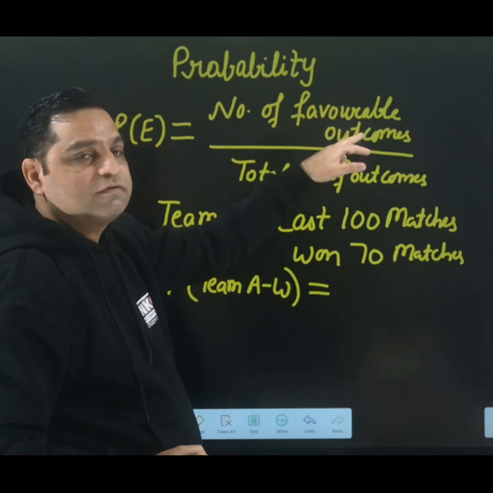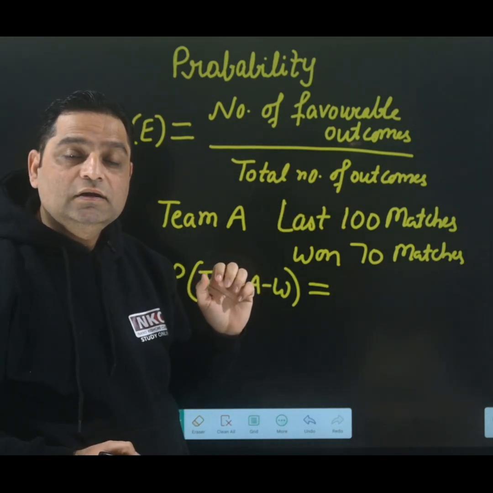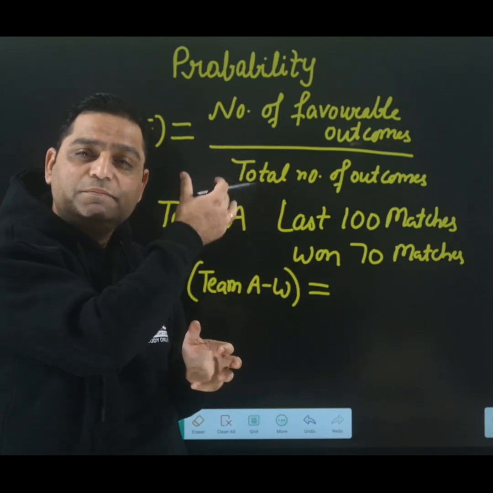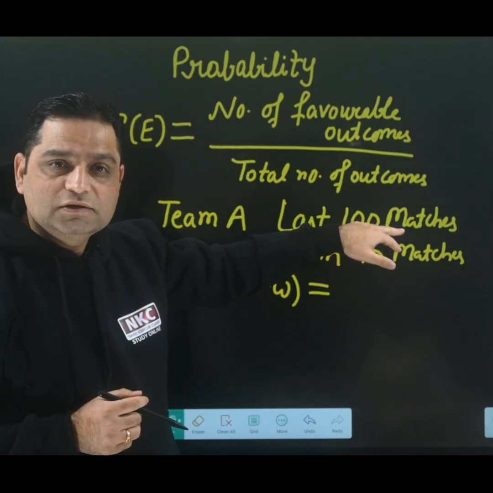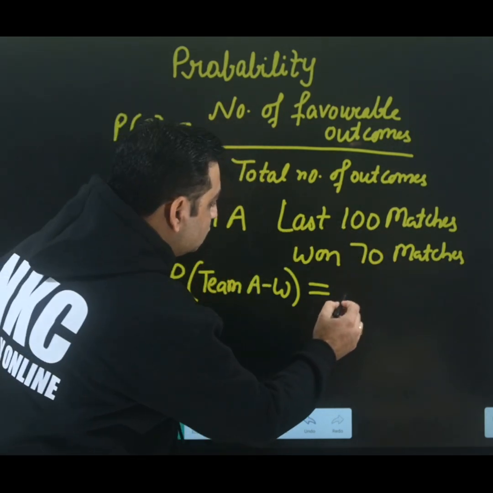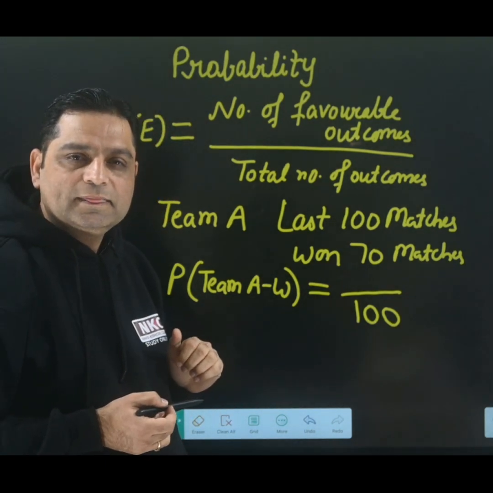The formula is number of favorable outcomes divided by total number of outcomes. Now I need to reply based on the previous data which I am having. I am having data of total how many matches? 100 matches. So total remains 100. I am writing it in the denominator.